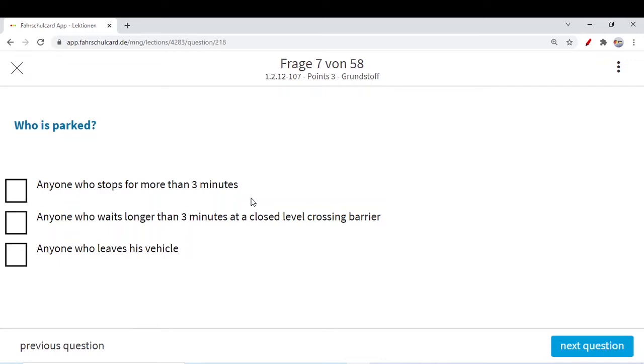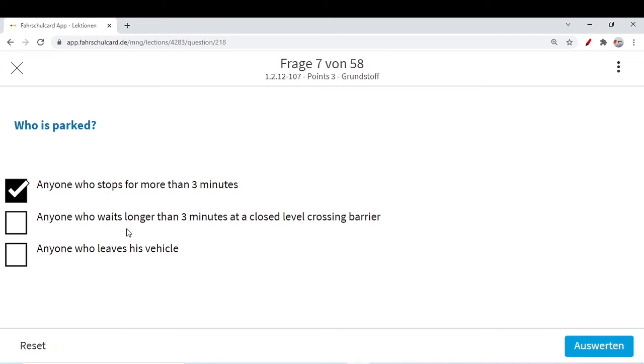But if you stop more than 3 minutes at some area, that means you are parked. 3 minutes is the standard time in Germany or in Europe or in some other driving countries, which allows you to load or unload, or let some passenger in or out. But anyone who stops for more than 3 minutes is definitely parked.